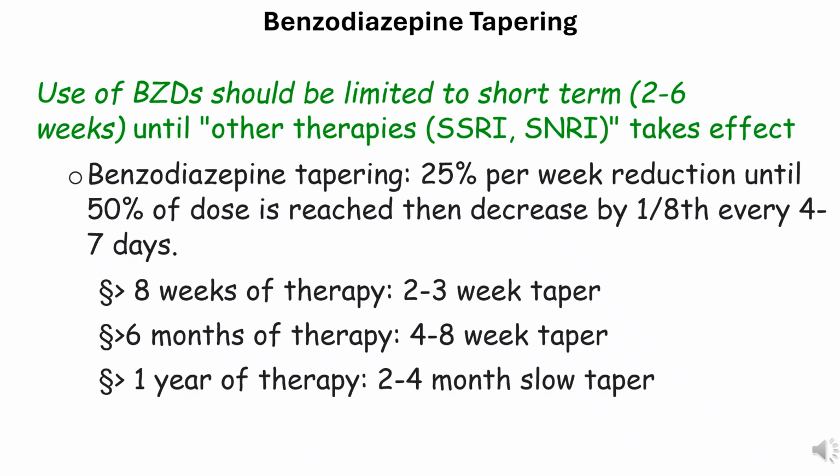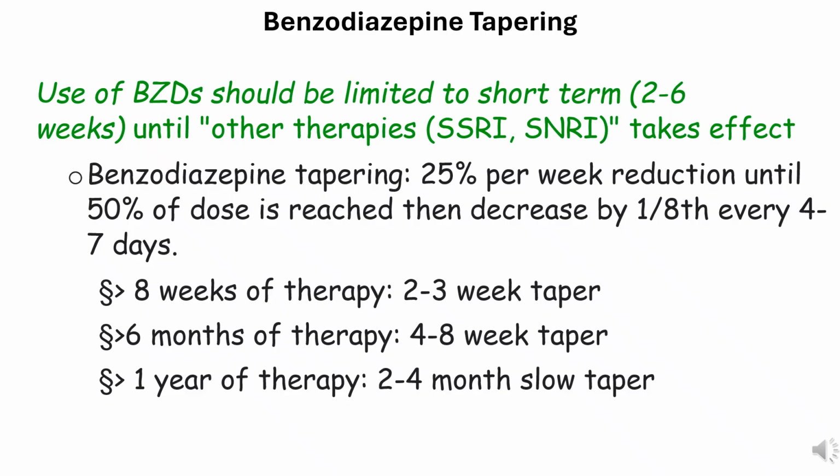General principles of benzodiazepine tapering. When benzodiazepines have been used beyond the recommended short term, 2 to 6 weeks, abrupt discontinuation can provoke withdrawal symptoms including rebound anxiety, insomnia, agitation, seizures, and, in severe cases, delirium. Therefore, a structured, gradual taper is essential.